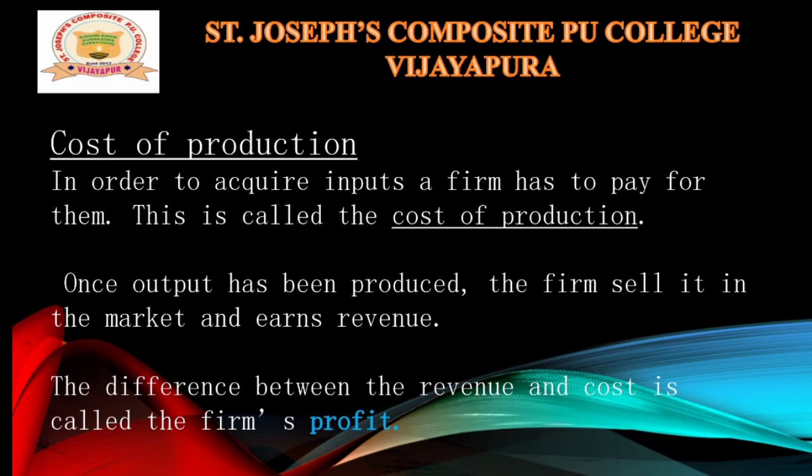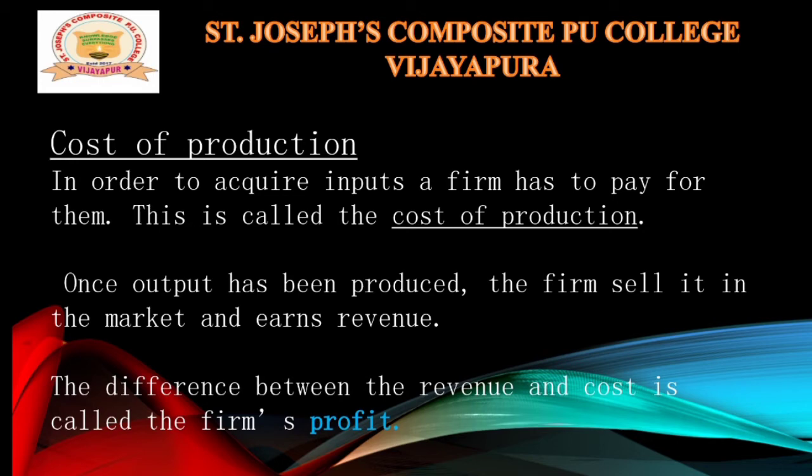What is cost of production? It is the cost incurred by the firm to get the inputs. Then what is revenue? If the firm sells that output in the market, as a result it earns revenue. That is the total revenue.